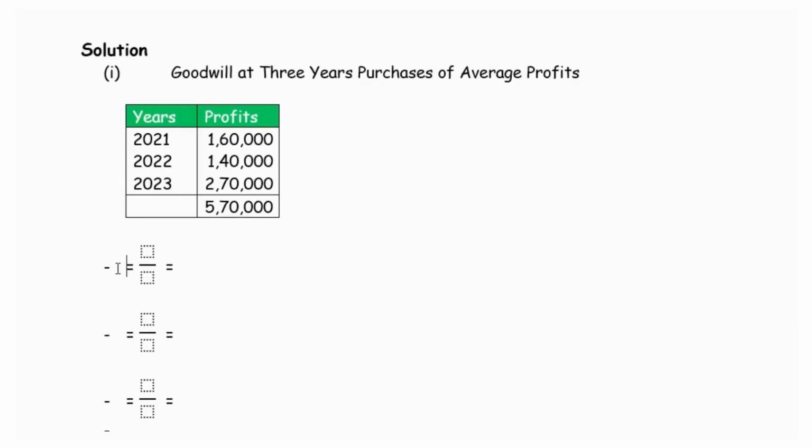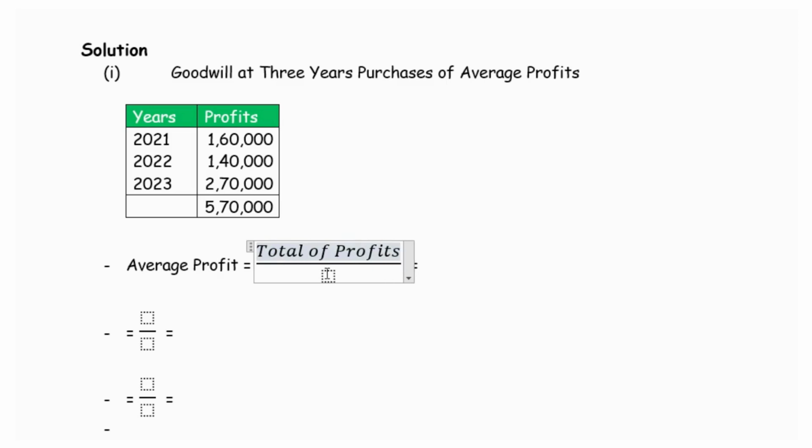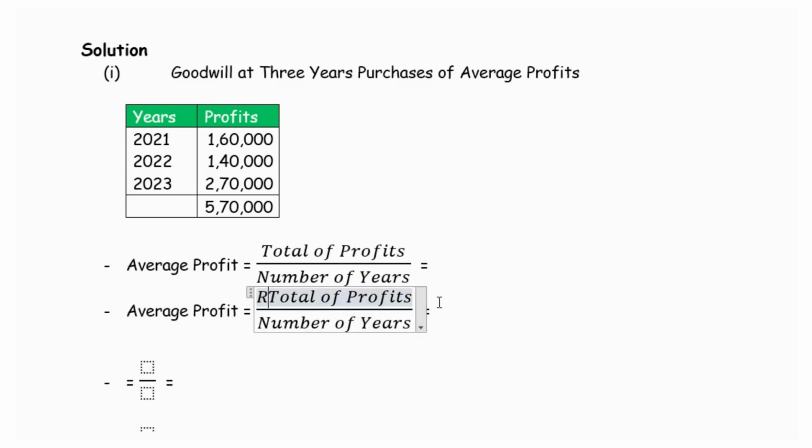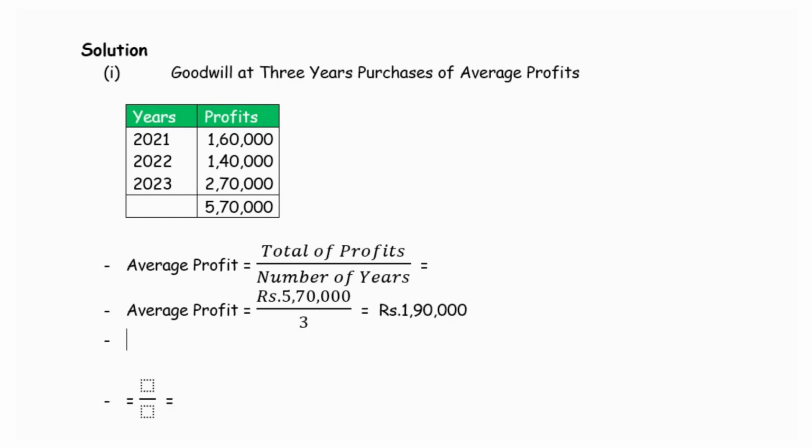From this, we will be working out the average profit. The average profit, as we learnt already, is the total of profits for all these years divided by the number of years. So the total of profits we have estimated as 5,70,000, and the number of years is 3, and so the average profit works out to rupees 1,90,000.